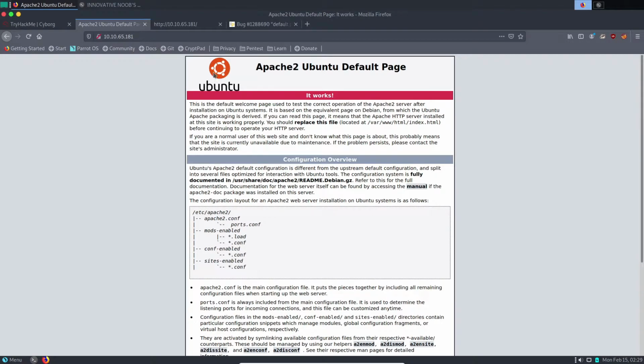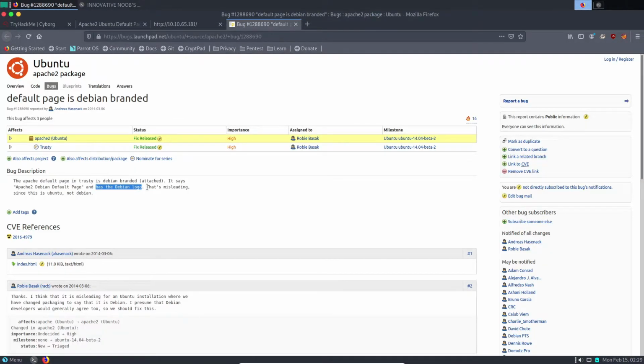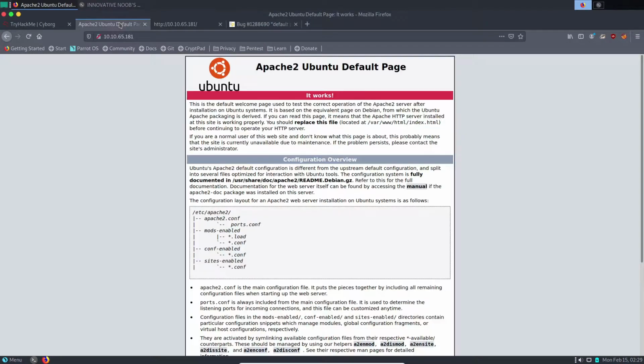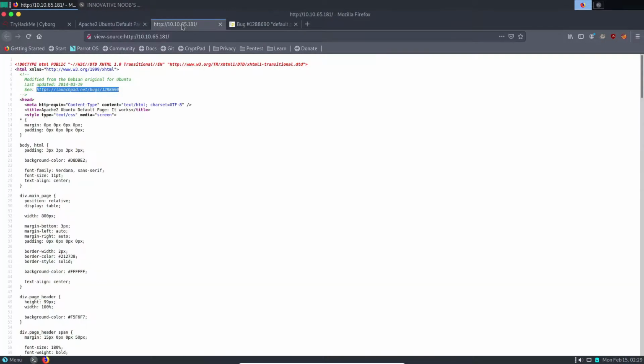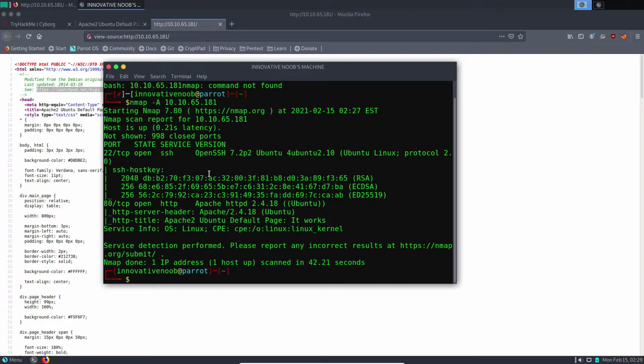Here is the Ubuntu logo, not the wrong Debian one. It says it is misleading since this is Ubuntu and not Debian, but in our case this is totally fine. So I think this is a rabbit hole, so we will not go much further in that direction and we'll come back to our nmap results.